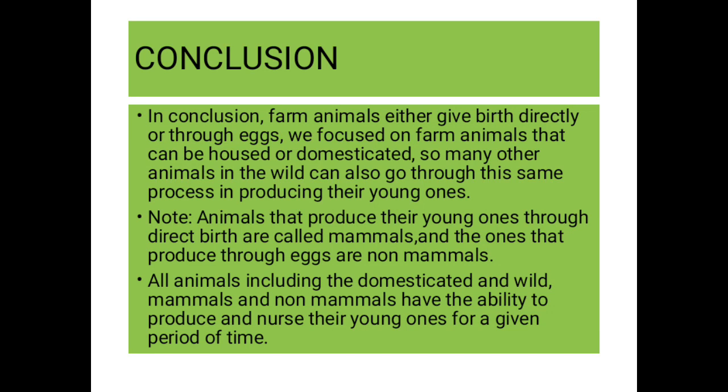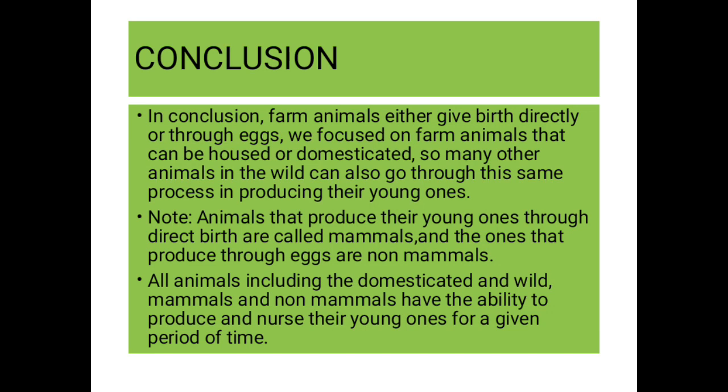The conclusion said, in conclusion, farm animals either give birth directly or through eggs. They either give birth directly or what? Through eggs. We focus on farm animals that can be housed or domesticated. Many other animals in the wild can also go through the same process in producing their young ones. There is no other special process those other animals go through. They produce their young ones through the same means, just that they stay in the wild.